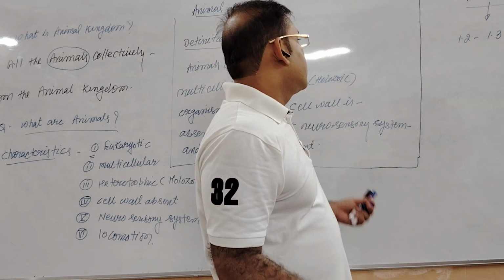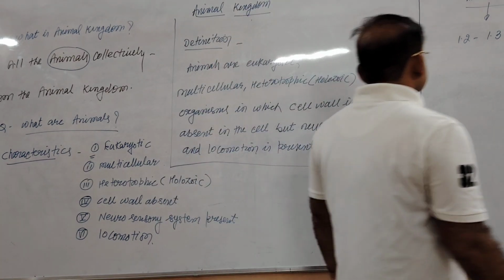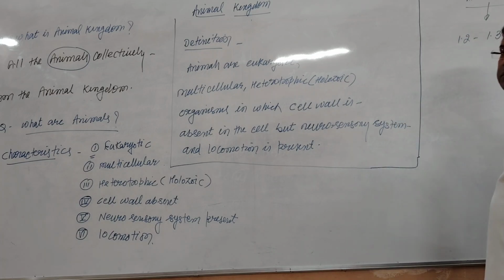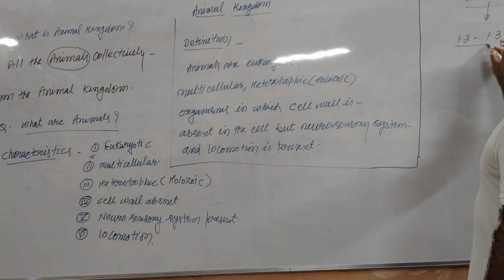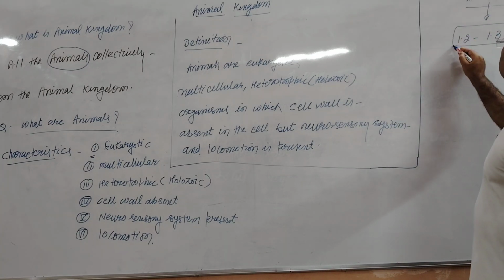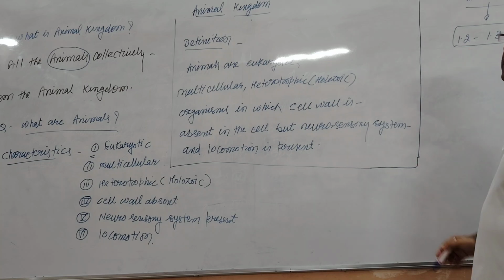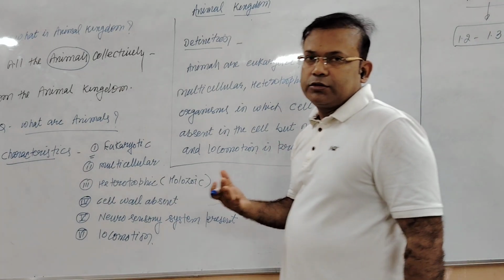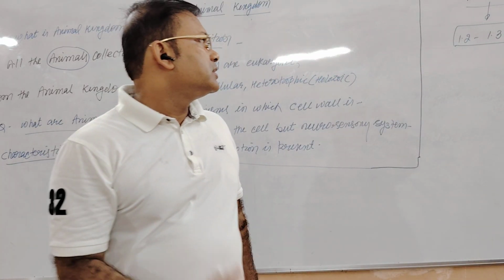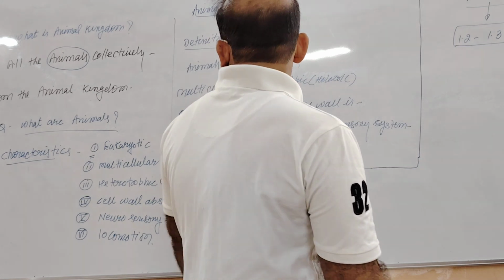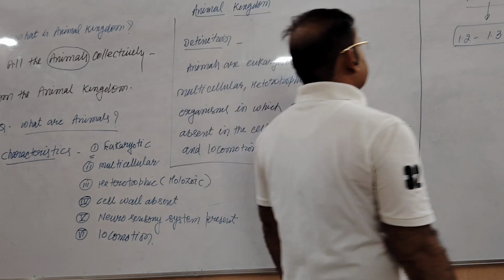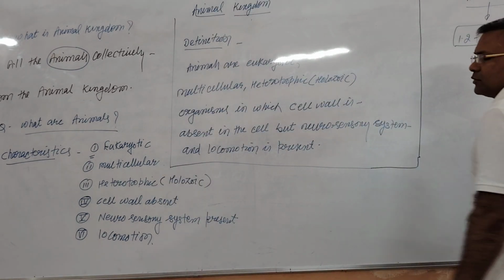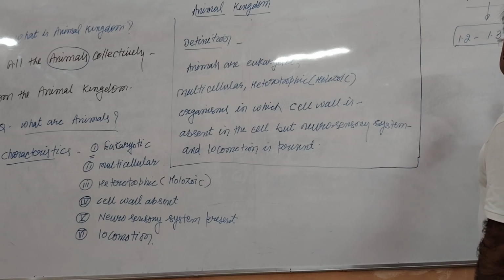In the animal kingdom all the animals are placed, and they may be more in number in future because every year we discover new animal species. So right now we have more than 1.2 to 1.3 million species, and we have to study them.